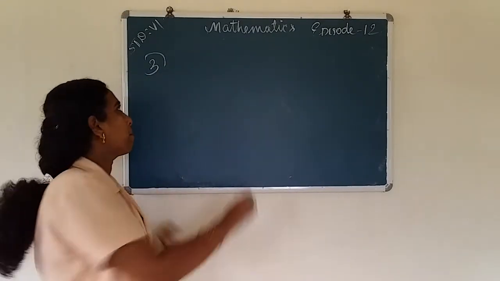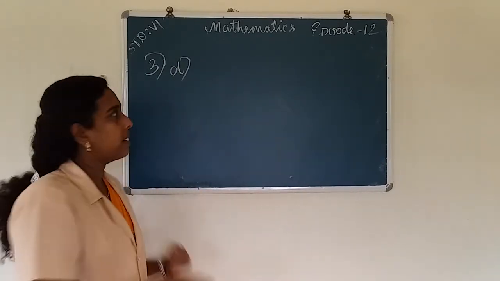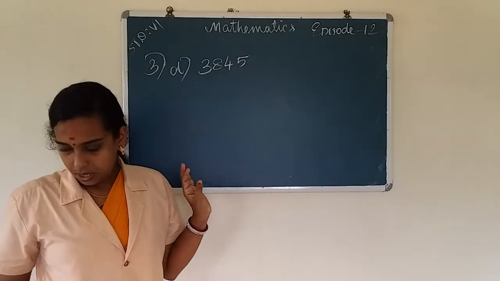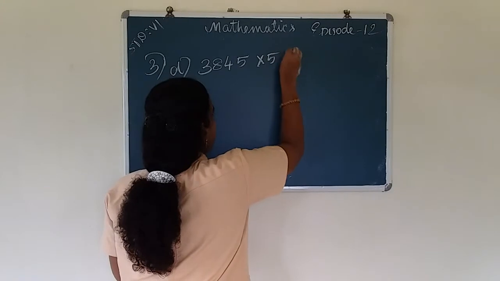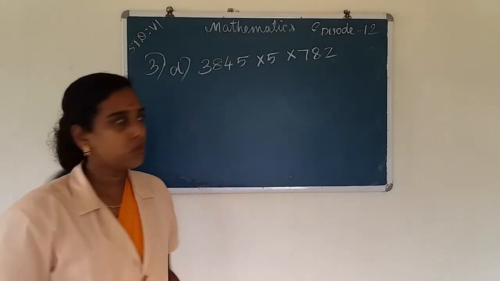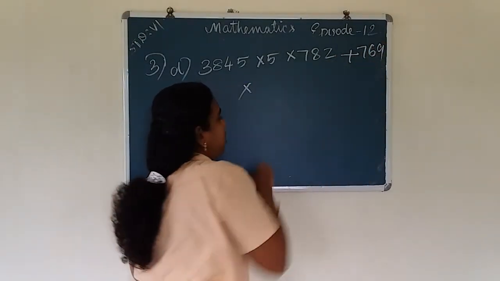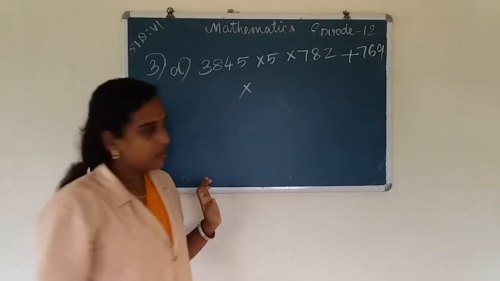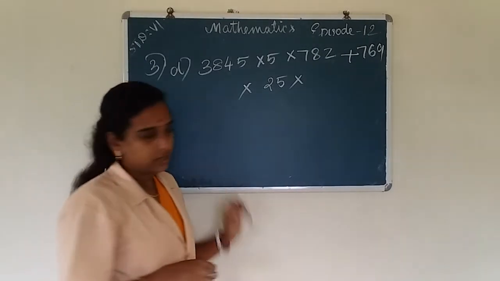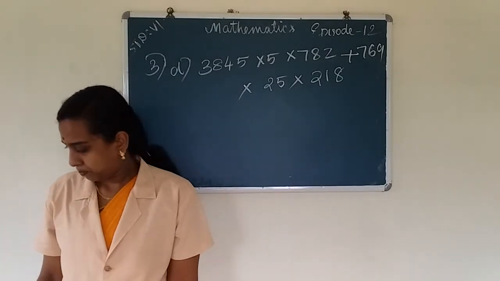Next question. D. 3,845 into 5 into 782 plus 769 into 25 into 218. 218.